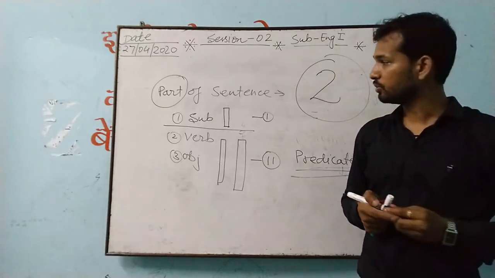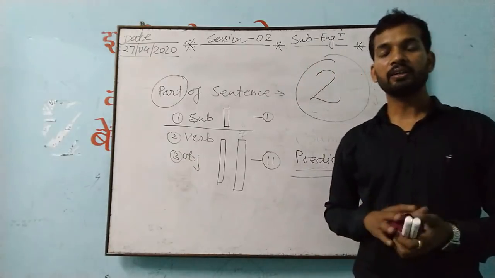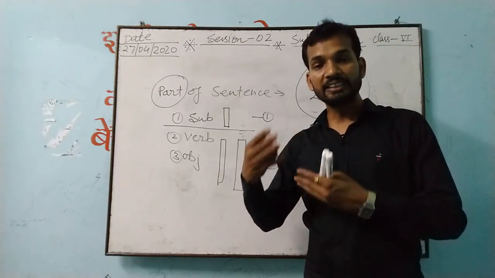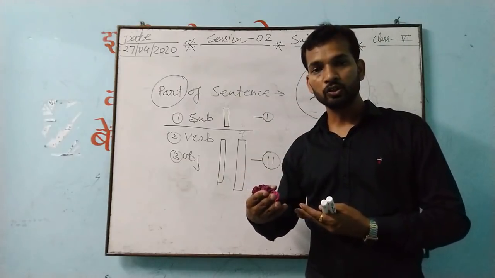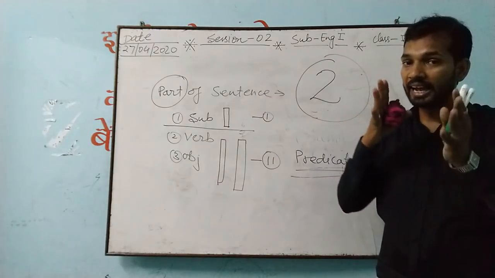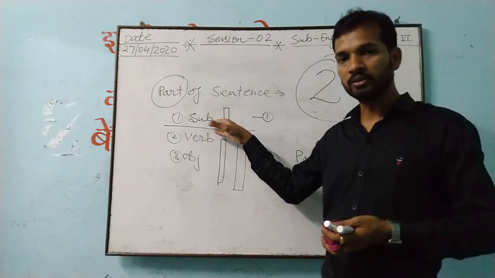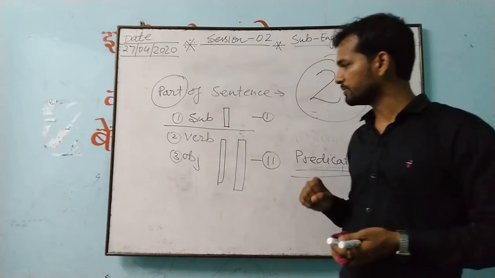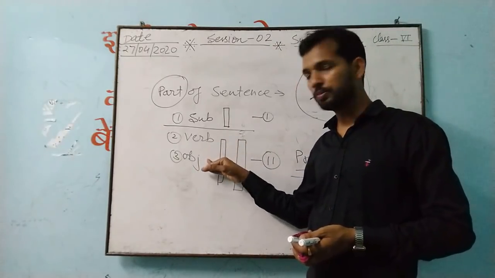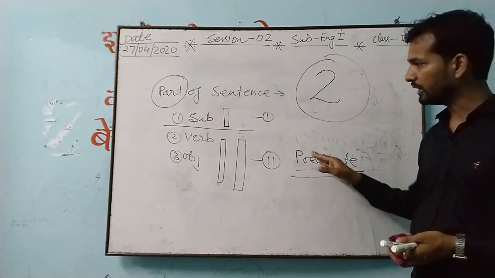If someone asks what is a subject, you can simply explain it: the noun or pronoun in a sentence doing the action, just like a doer. That is the particular subject. Now the question comes about verb and object. This verb and object together is known as the predicate. So we come to know this.